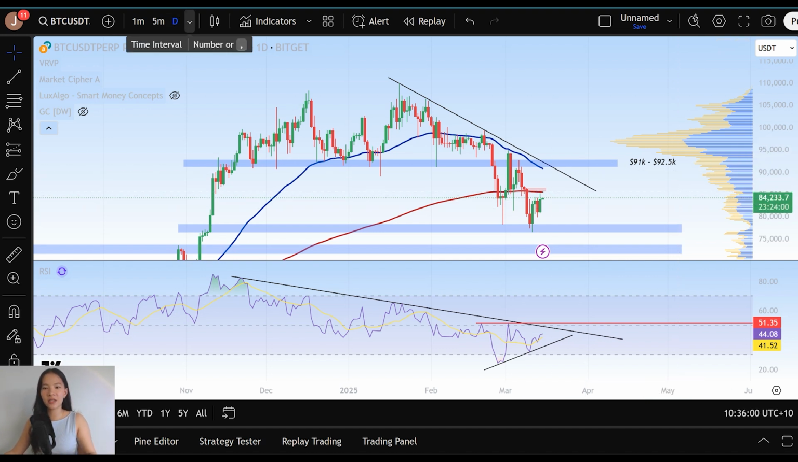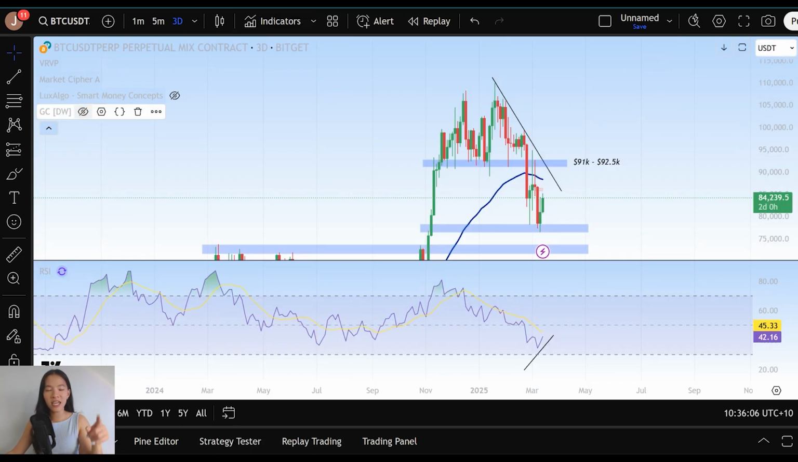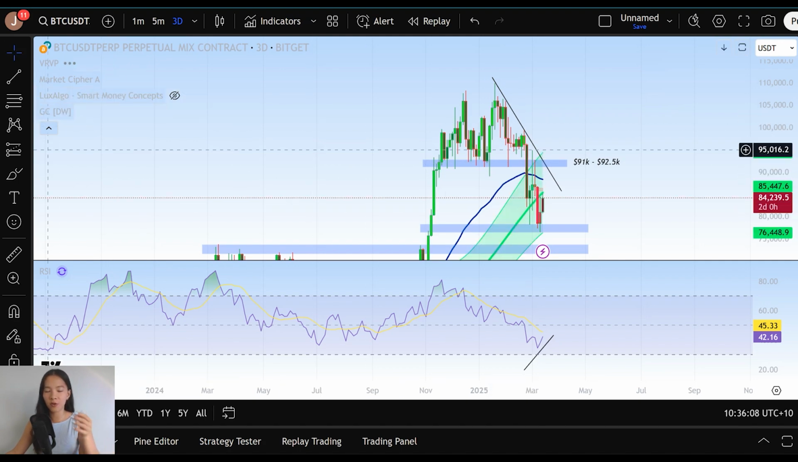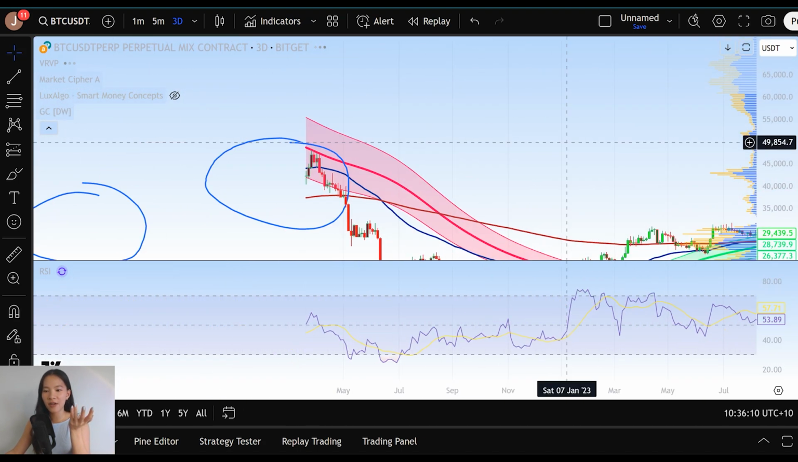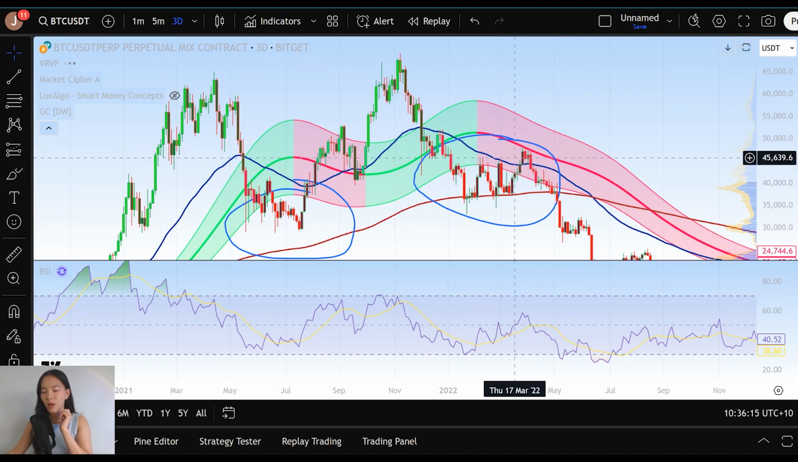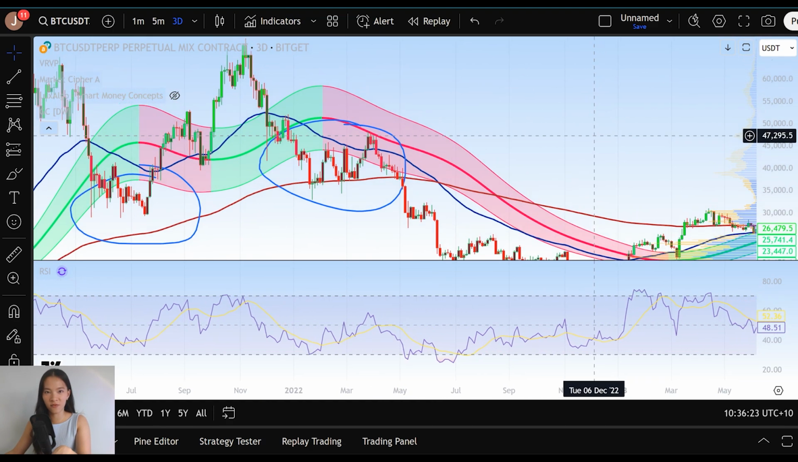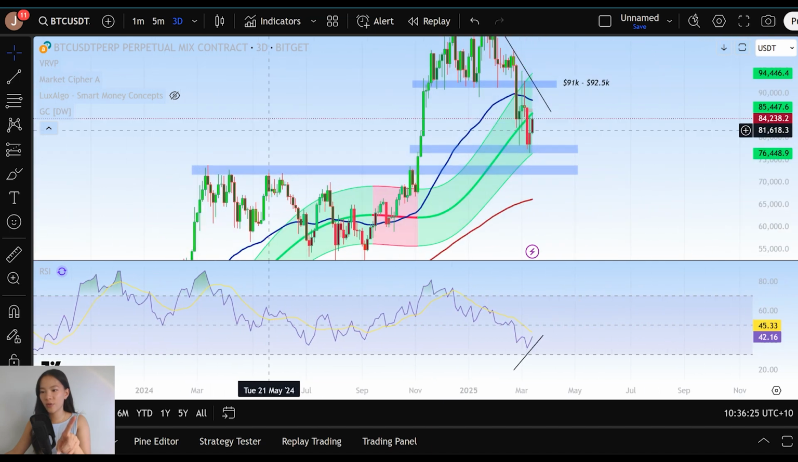Another piece of evidence supporting that is if we go over and take a look at the 3-day Gaussian channel. In my weekly time frame, if you remember, I spoke about how in the last cycle, it was the rejection from the midline of the Gaussian channel here that confirmed the high time frame breakdown for Bitcoin, right after we lost the 50 EMA on the weekly time frame as well.